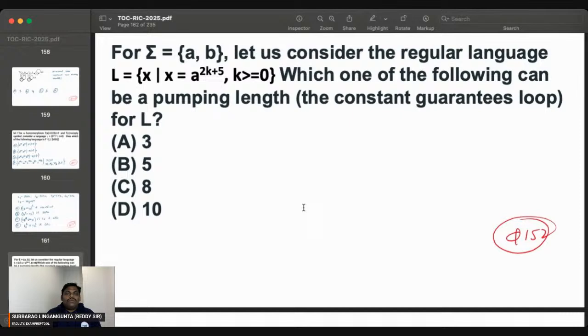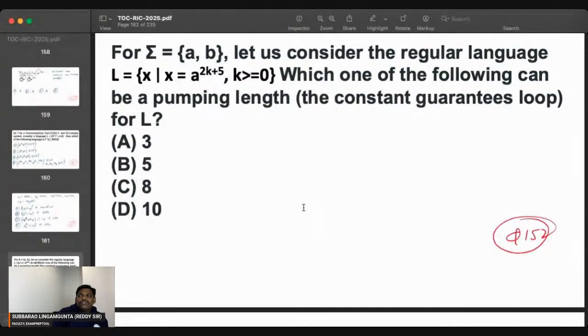If you observe clearly, K is greater than or equal to 0. If you see the minimal string, K value 0 is also possible, so the minimal string is A power 5. Next one, A power 7, next one, A power 9.